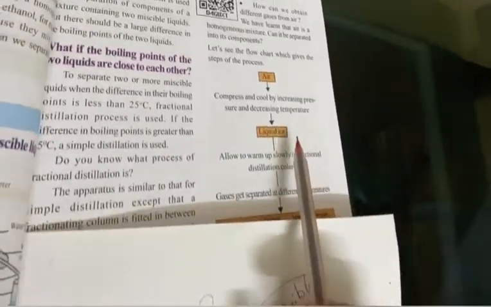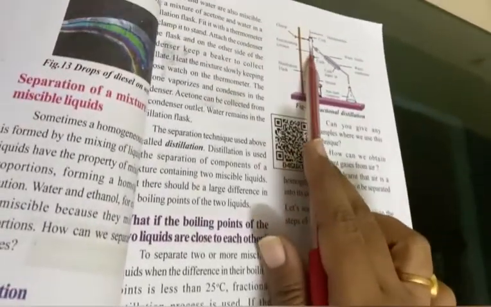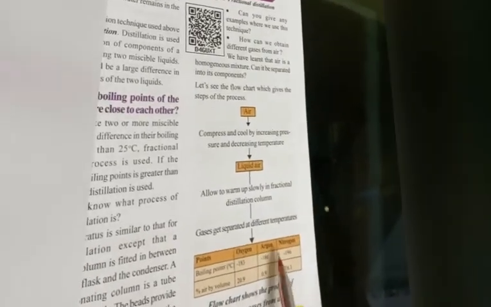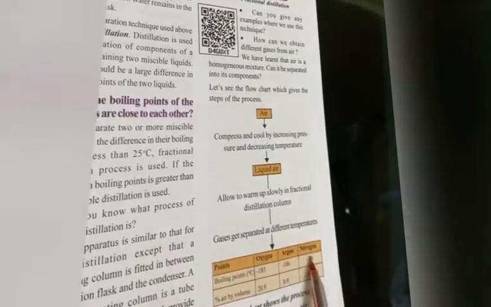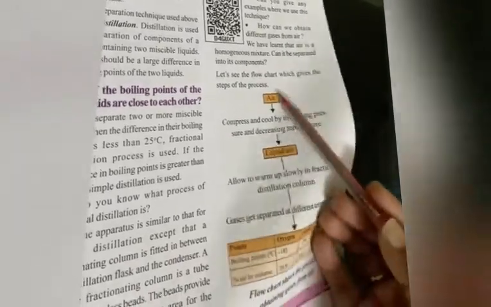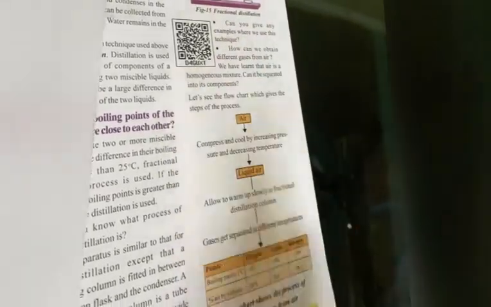Okay, next, this liquid air is allowed to warm up slowly in the fractional distillation column. So this will slowly cool down and give a gas. Argon is an inert gas. Nitrogen is also a gas. This chart shows the process of fractional distillation.